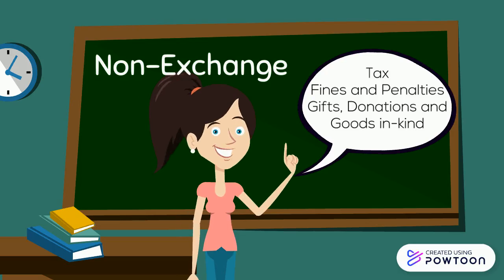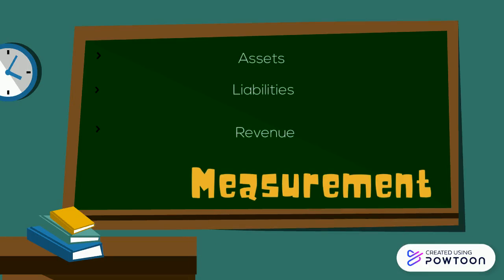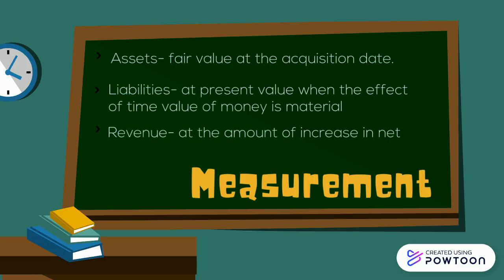Yung gifts, donations, and goods in kind are voluntary transfers of assets that one entity makes to another and normally free from stipulations. Assets, liabilities, and revenue arise from a non-exchange transaction, and usually iba-iba yung measurement niya. Kapag asset, fair value at the acquisition date. Kapag liabilities naman, at present value when the effect of time value of money is material. However, kapag revenue, at the amount of increase in net assets. If yung transaction is initially recognized as a liability, marirecognize lang siya as revenue kapag na-fulfill na yung condition.